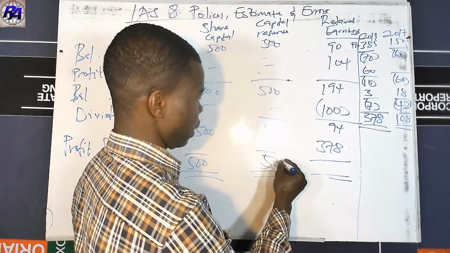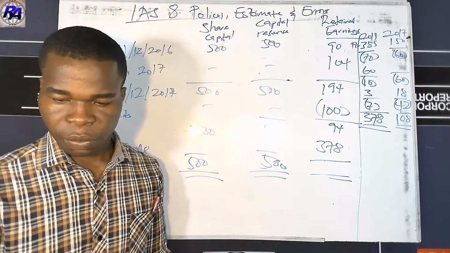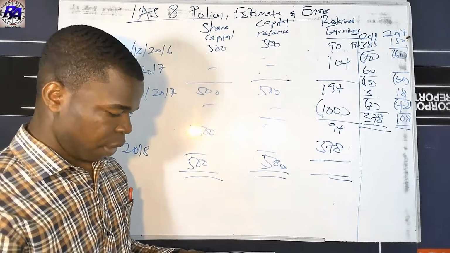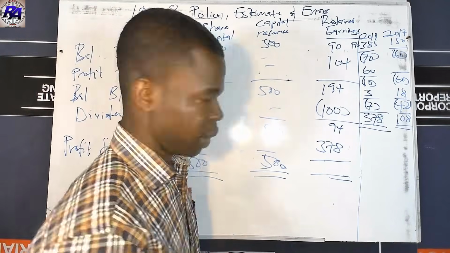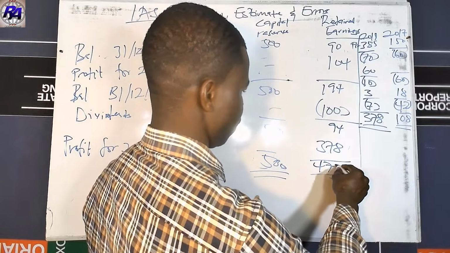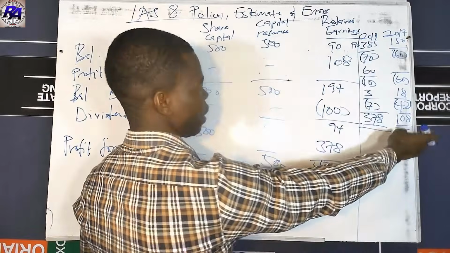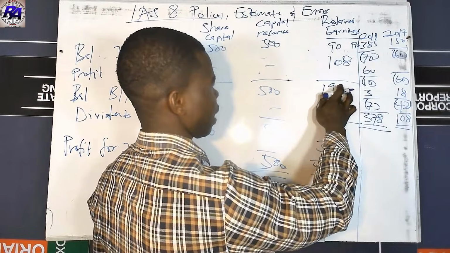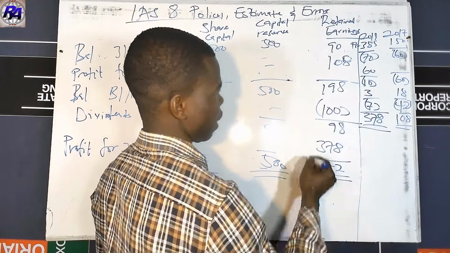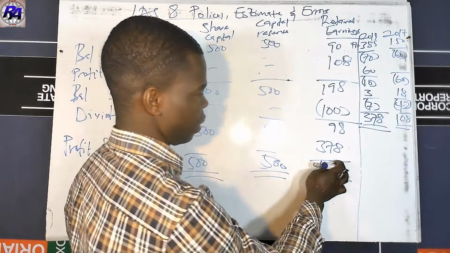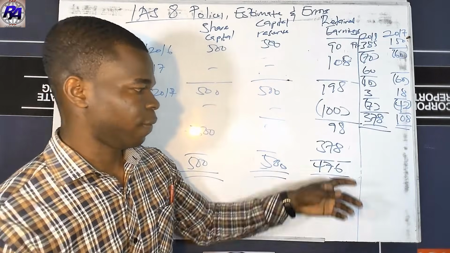This place will still be the same, over here. So if you add 94 plus 378, that's going to give us 472. And 108 over here. So this is going to give us 198, not 194. So this is going to give us 198 over here. So we add it to this, we are going to get 476 over here.